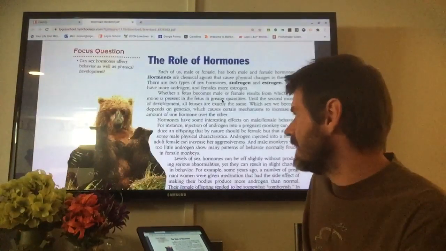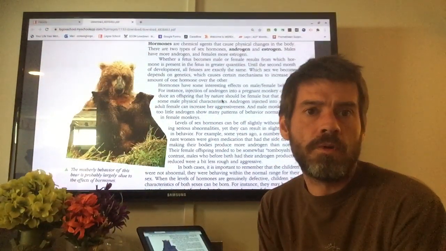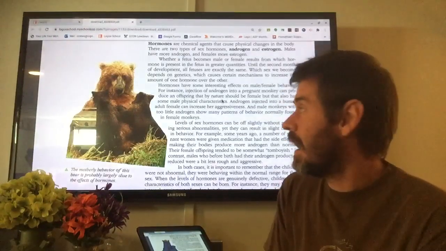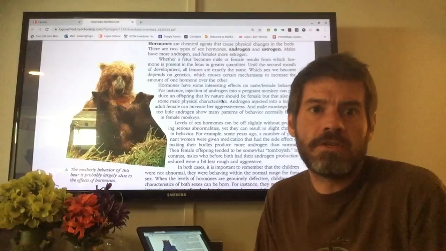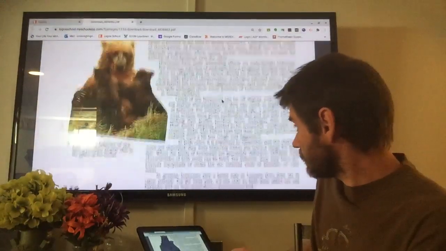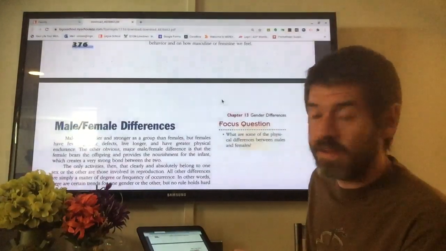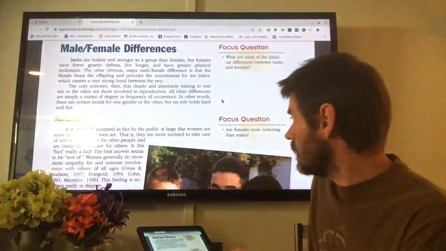Fact of the matter is, there is a difference in the hormone levels based on whether you were born genetically male or female. You're going to have different levels of different hormones in your body, and that's going to affect your behavior. It's going to affect your development. That's a real thing. Doesn't necessarily have to affect your behavior or what's expected of you.